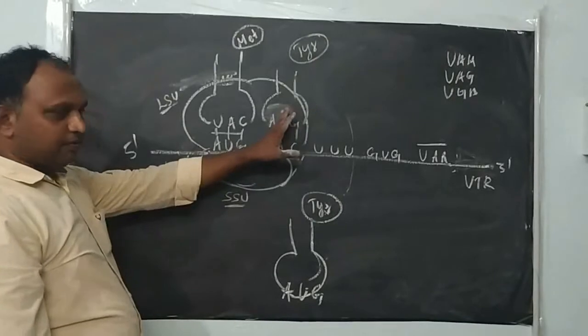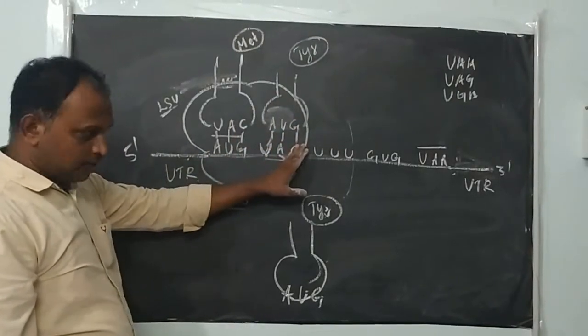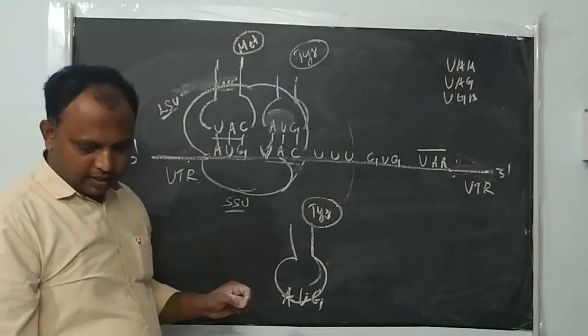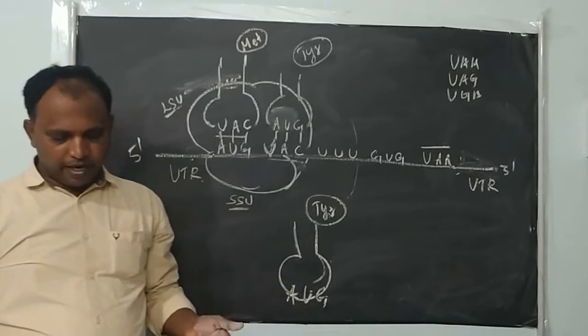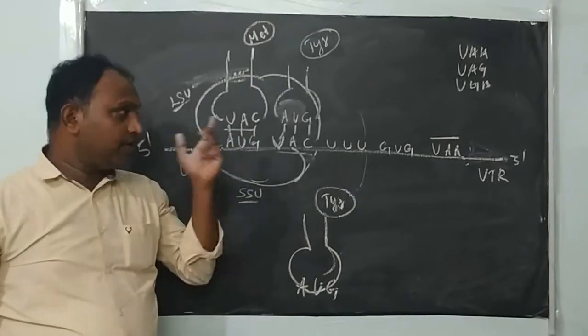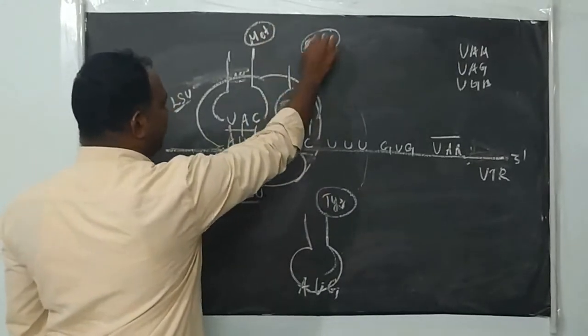After the new tRNA binds next to the initiator codon, the enzyme which catalyzes the reaction creates a peptide bond between these two amino acids. Like you see here, methionine is there, here tyrosine is there.